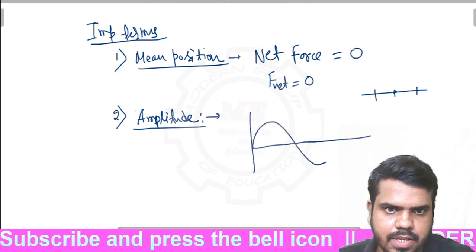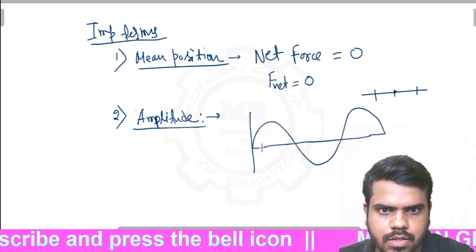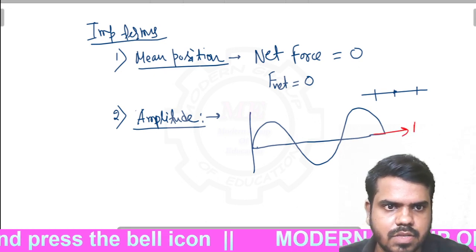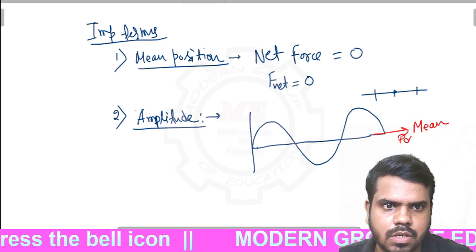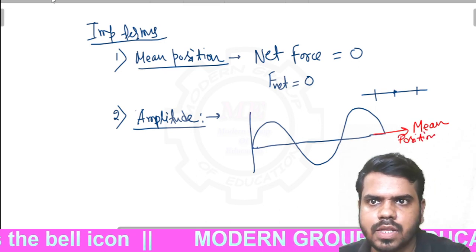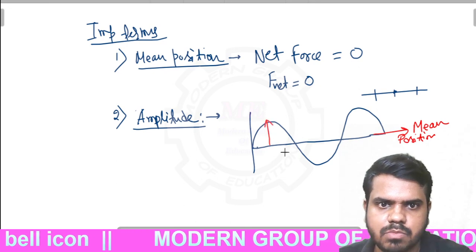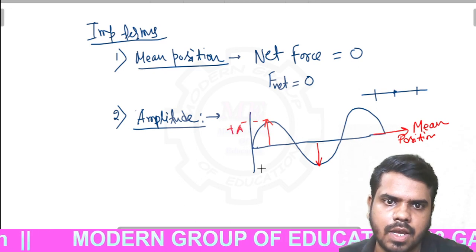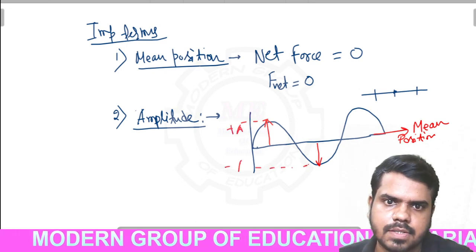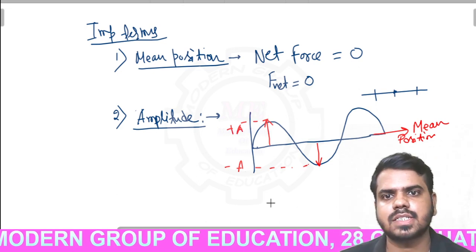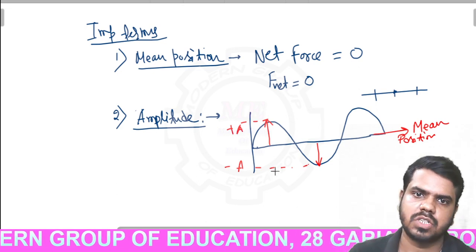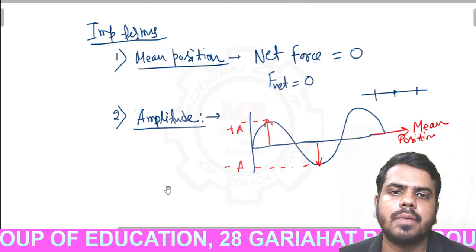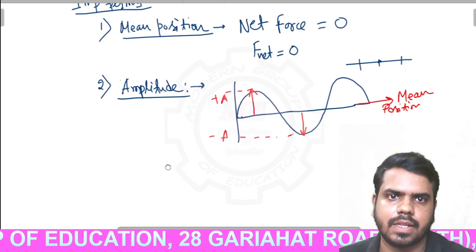If a body is moving like this, then this line is known as the mean position line. The body covers this distance from the mean position, so this is the amplitude. This is plus A, and this is minus A. Clear? So amplitude is a distance, and its unit is meter or centimeter, the unit of length.